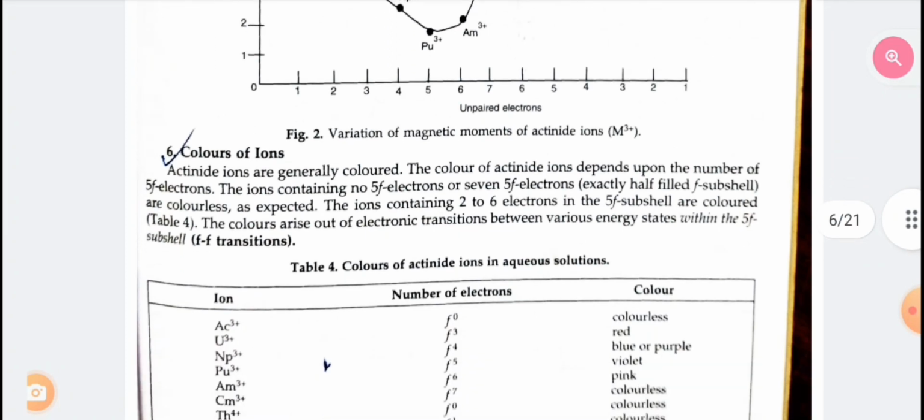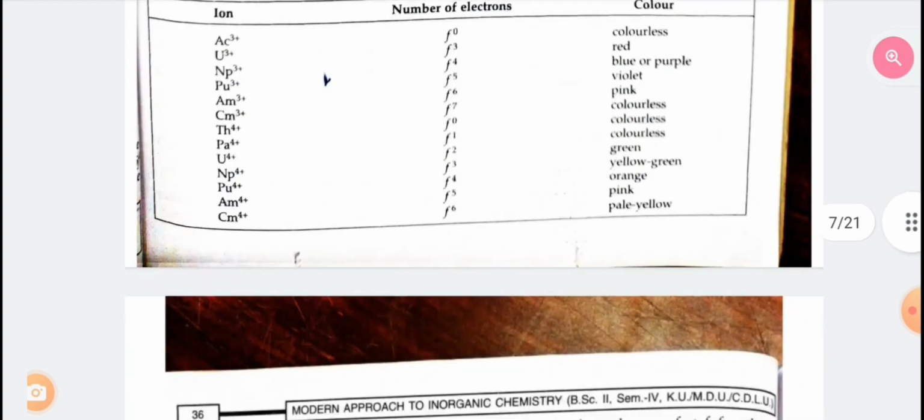Color of ions. Actinide ions are generally colored. The color of an actinide ion depends upon the number of 5f electrons. The ions containing no 5f electron or 7 5f electrons, an exactly half-filled f subshell, are colorless. The ions containing 2 to 6 electrons in the 5f subshell are colored. The color arises out of electronic transitions between various energy states within the 5f subshell, that is, 5f-5f transitions.